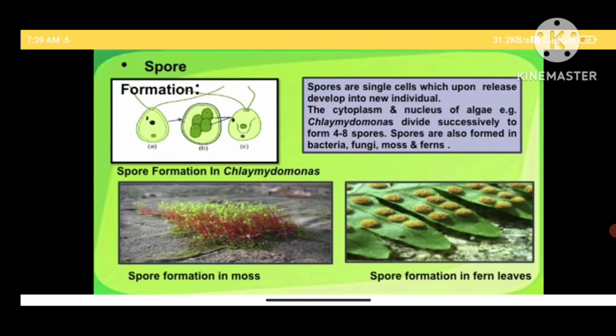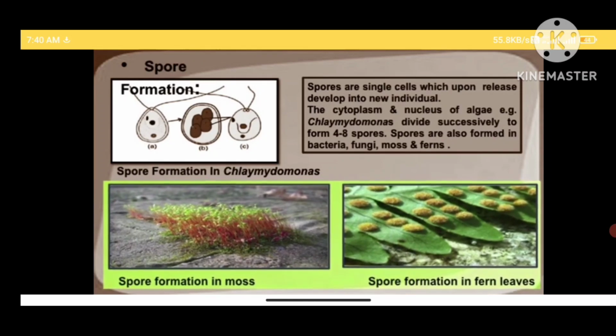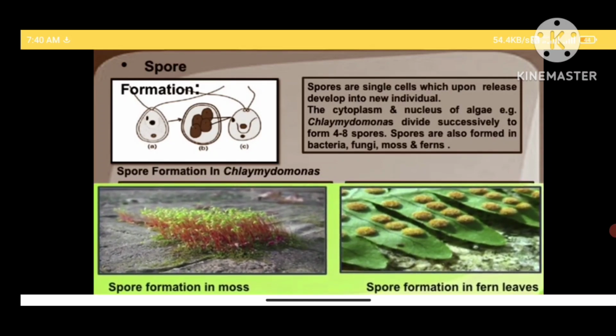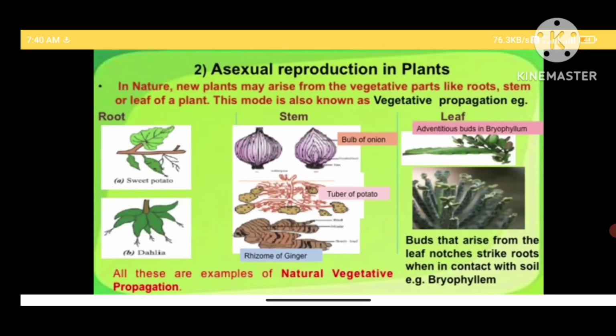Besides Chlamydomonas, spore formation is also common among mosses, fungi, etc. The moss spore capsules are shown on the left side of the screen, and the right side shows the spore formation in the fern leaves. Asexual reproduction in plants are also known as vegetative propagation, as the vegetative parts of the plant such as root, stem and leaves are participating in reproduction.